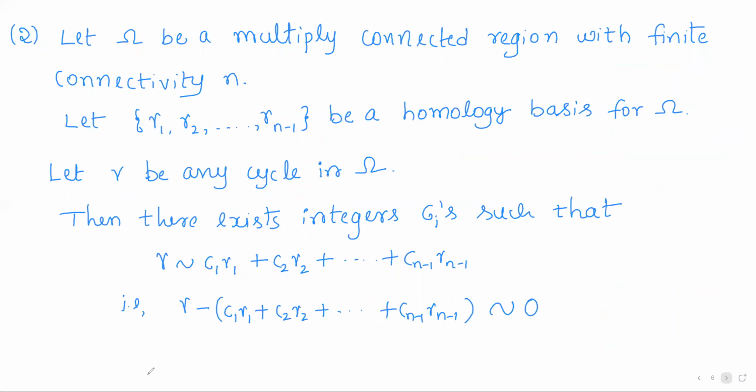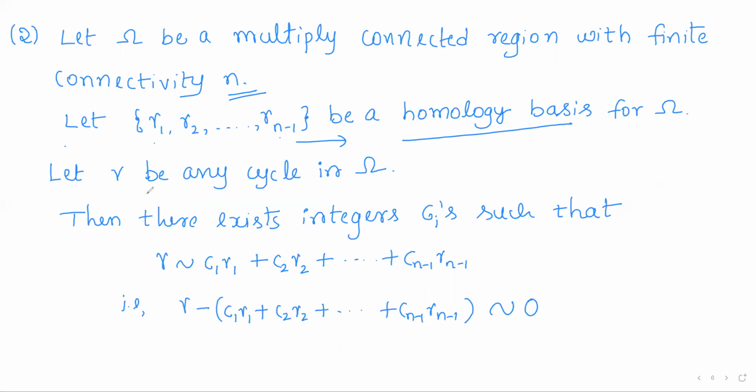Okay. Now based on these discussions and definitions, we shall observe something special in a multiply connected region. Let omega be a multiply connected region with finite connectivity n. As it has a finite connectivity, it will have a finite homology basis, and as connectivity is n, any homology basis will contain n minus 1 elements. Let gamma 1, gamma 2, up to gamma n minus 1 be a homology basis for omega. That means it is a set of cycles in omega.